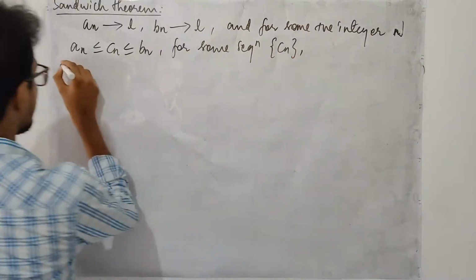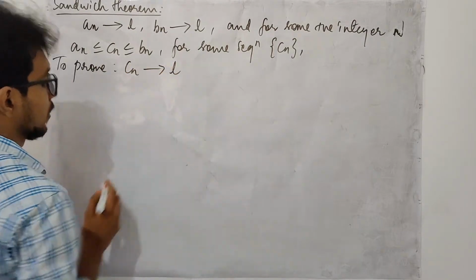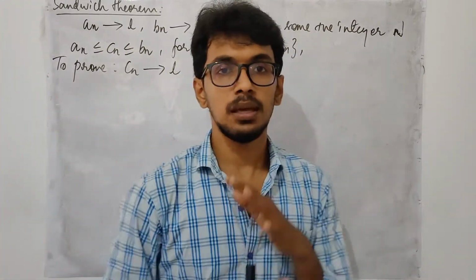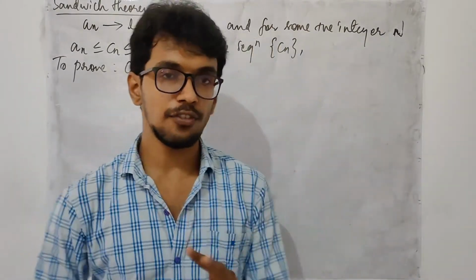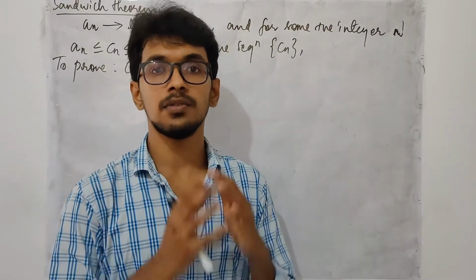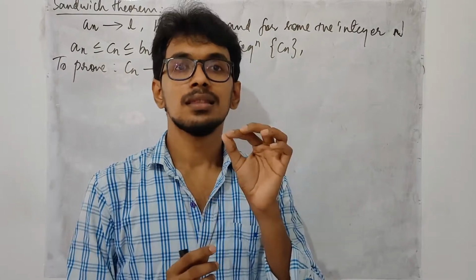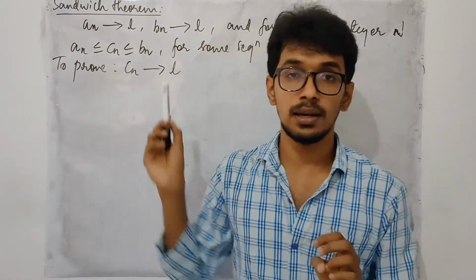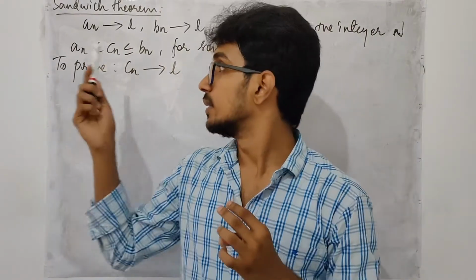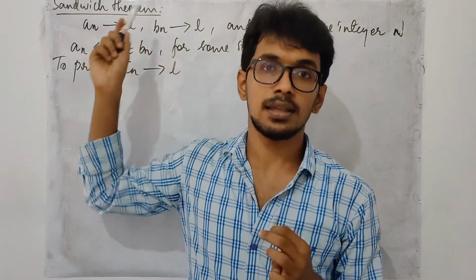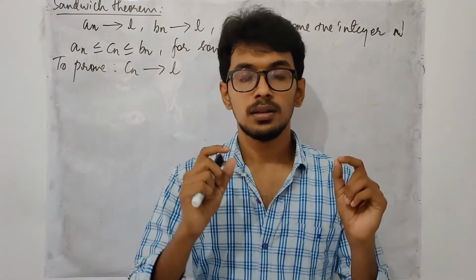Then we will have to prove that cn also converges to L. So let me consolidate the hypothesis of the theorem. Here we have two sequences, namely an and bn, which converge to the same limit L. And we have one more sequence, satisfying a certain inequality after a particular stage n. Then we will have to prove that cn also converges to the same limit as an and bn. This is what we are going to prove in this theorem.